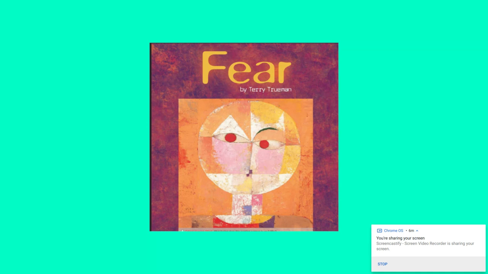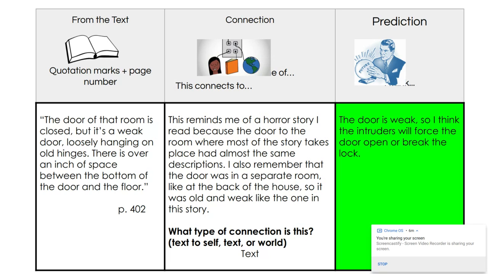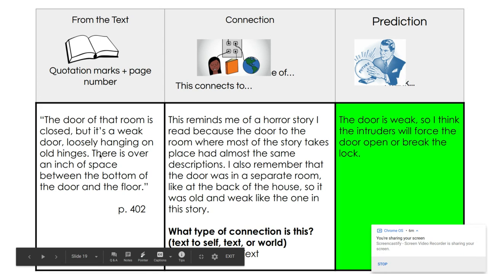Let's think about that story, Fear. Here we have that same text-to-text connection about the door. Here's the prediction that she made. The door is weak, so I think the intruders will force the door open or break the lock. Notice "will force." So because we're seeing this information, this is what we think will happen next.